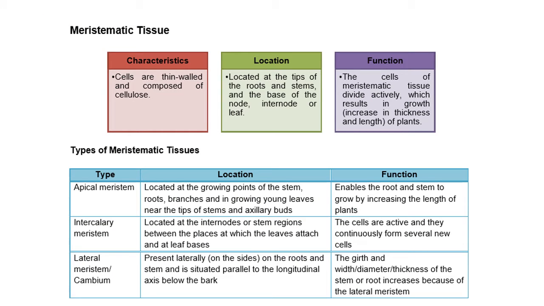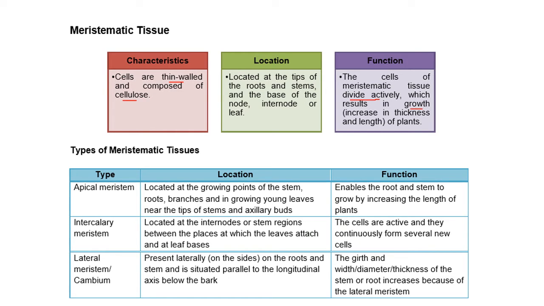So here we have summarized the meristematic tissue. Okay, I made the table of the same thing we did. Now look at the characteristics. The cells are thin walled and composed of cellulose. So this is very important. They are having a thin wall because they are growing, dividing, and they contain cellulose. Now, location: at the tip of the root and stems, at the base of the node, internode and leaf. Function is to divide actively, which results in the growth.